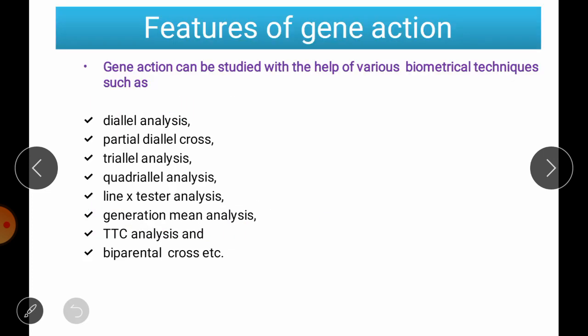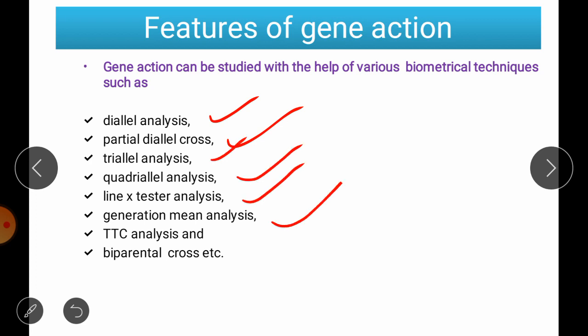We can study this gene action with the help of several biometrical techniques such as diallel analysis, partial diallel, triallel, quadriallel, line into tester analysis, generation mean, triple test cross analysis and biparental cross. By utilizing any one of them, we can study the gene action.